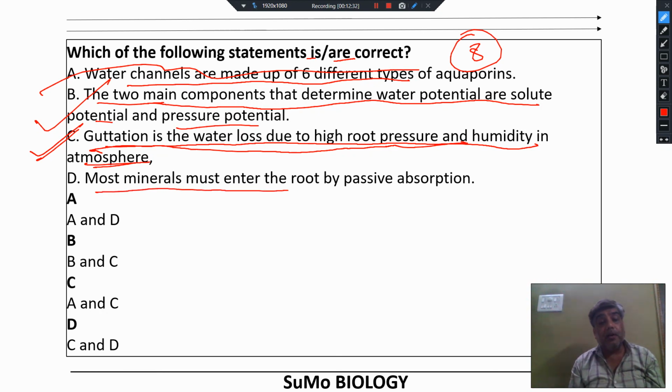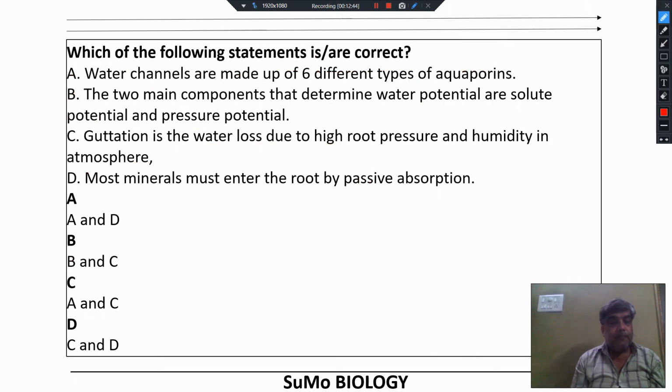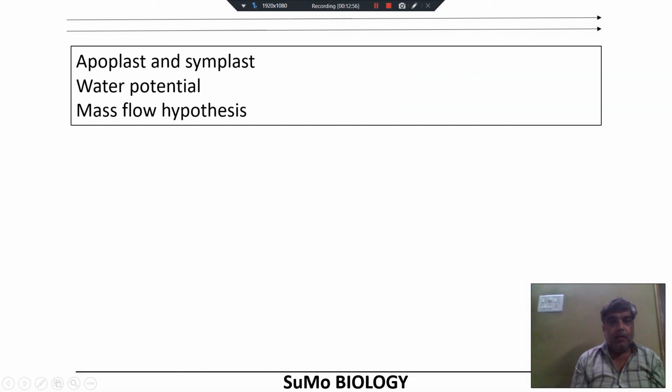Most minerals must enter the root not by passive but by active phenomenon. So A and D are the wrong statements, B and C are the correct statements. So you should go with option number B. The question is which of the following statements is or are correct. So B and C are the correct statements. So option number B is the right choice to make. You should go with option number B. So in the end, these are the questions we have discussed so far. These are the questions from your previous year NEET examination.